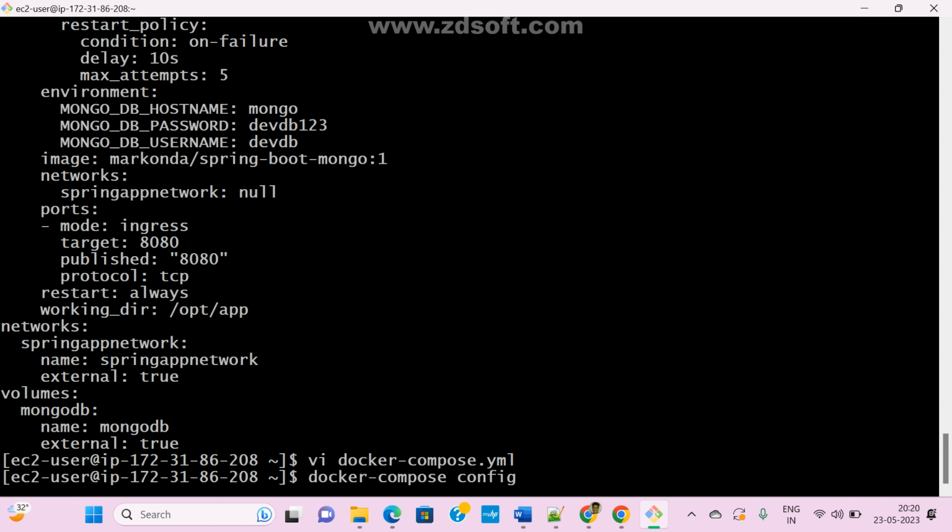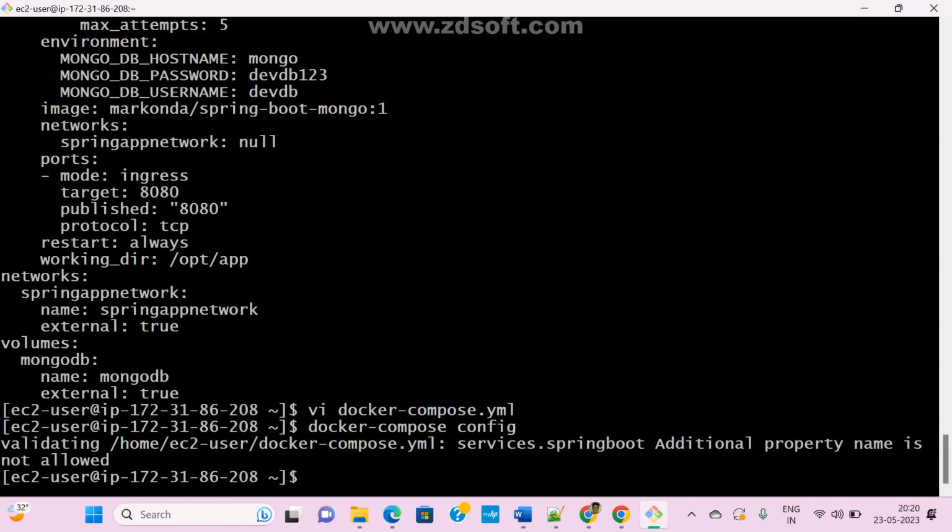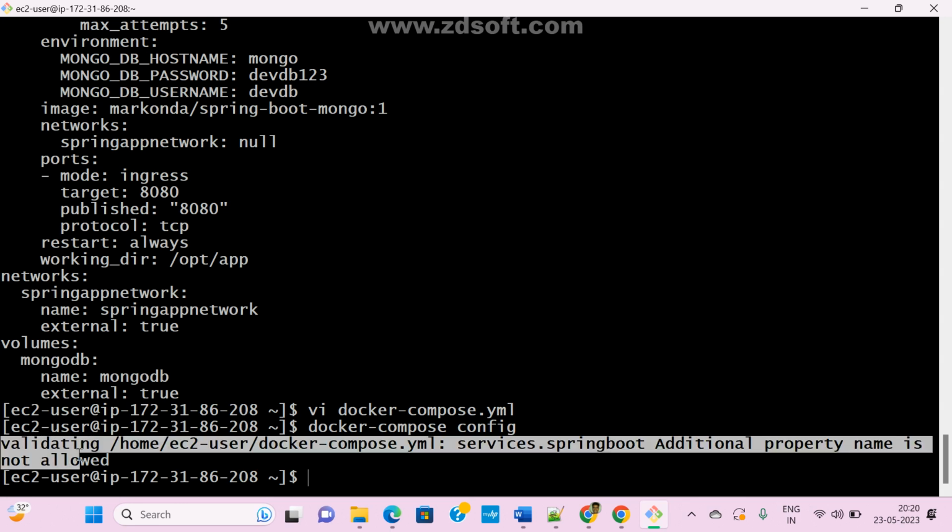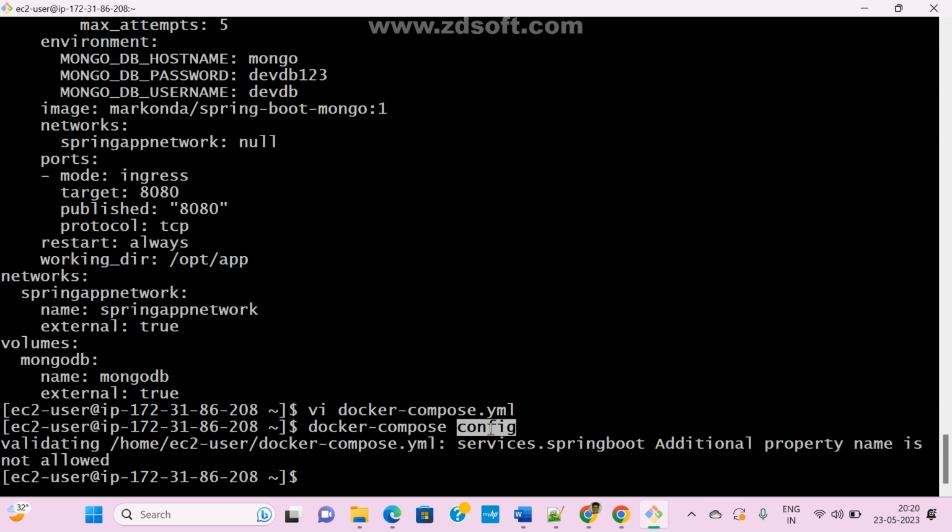And so docker-compose config. Now see here, validating home. Service file services spring boot: additional property name is not allowed here. Hey, you added a name here, so that name field is not allowed here. See here, compose, what is config?